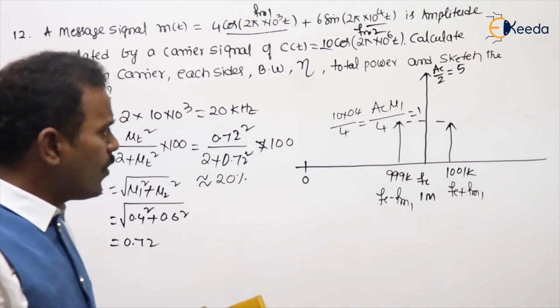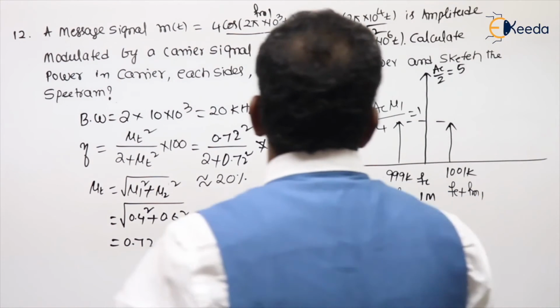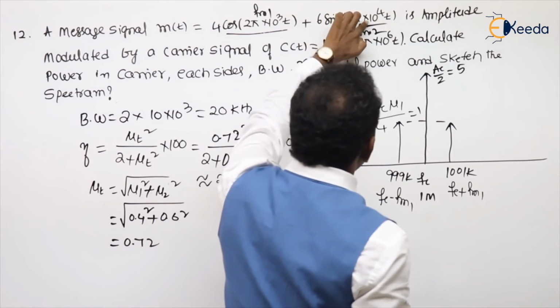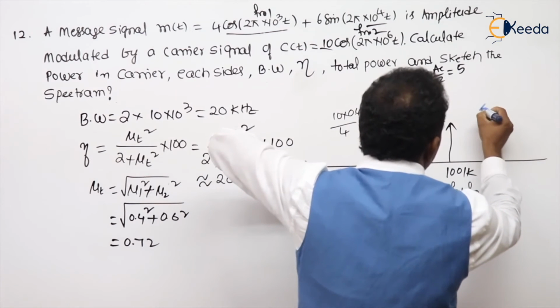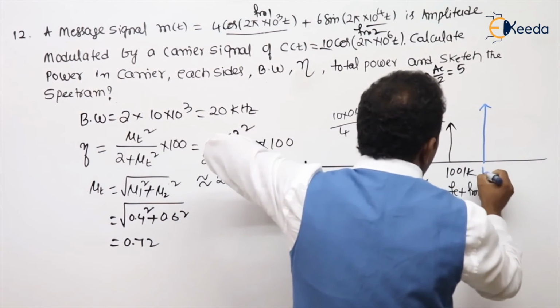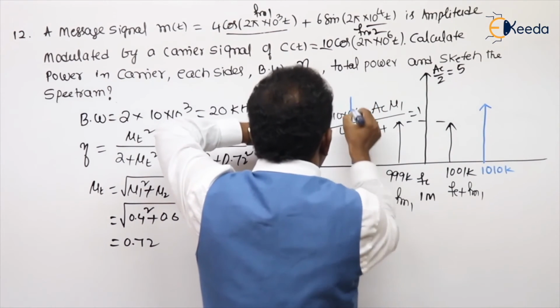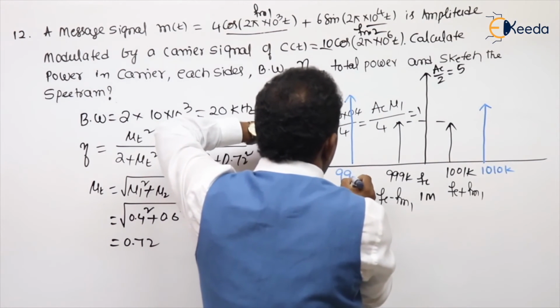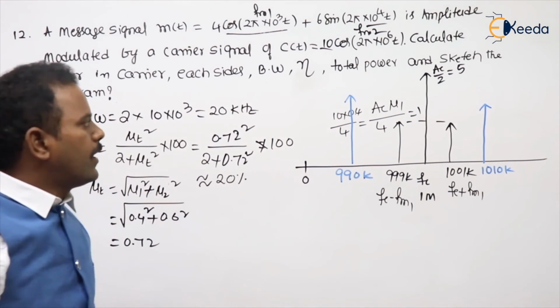Next, what do we need to calculate? We need to write the frequency components corresponding to FM2. What is the frequency? 10 power 4 means 10k. 1000 plus 10k, obviously 1010 here, and 990. Do you understand my point or not?